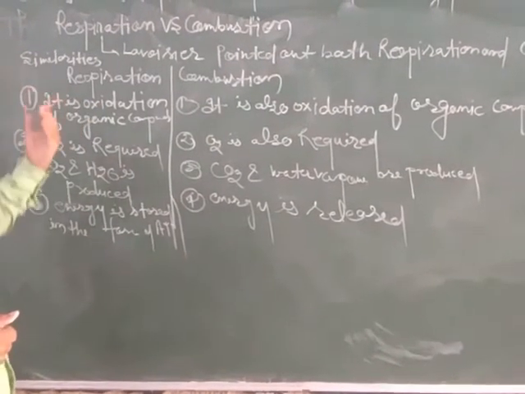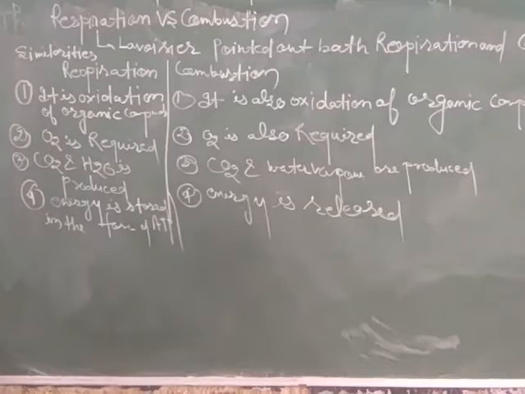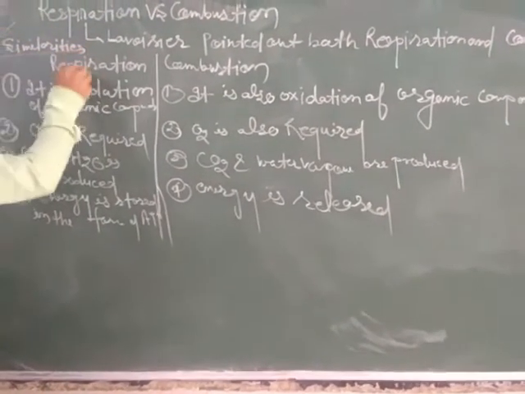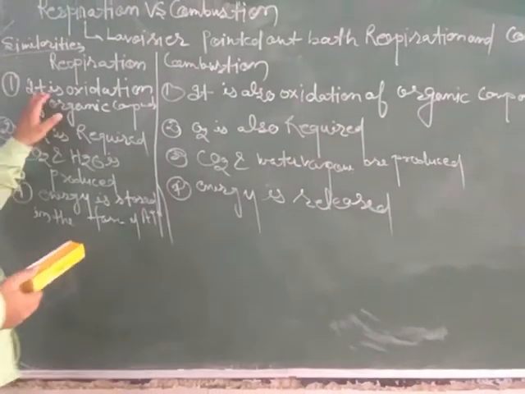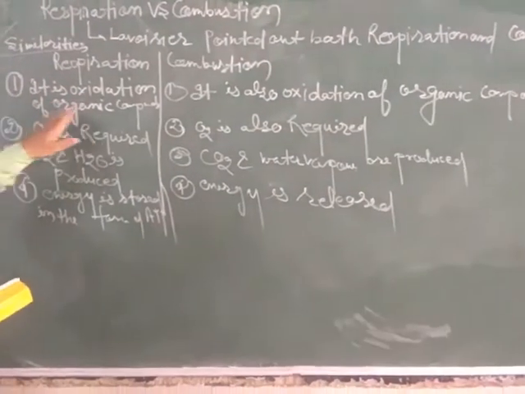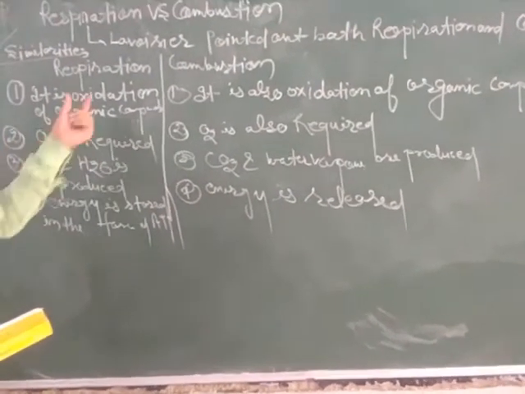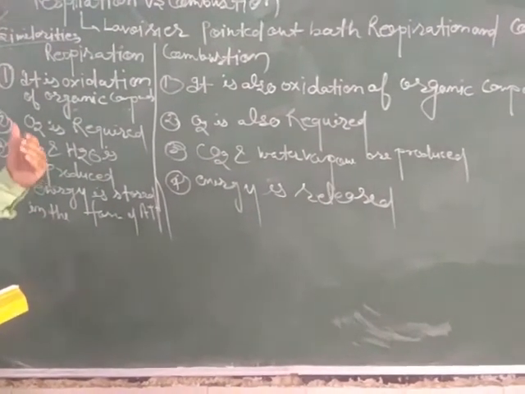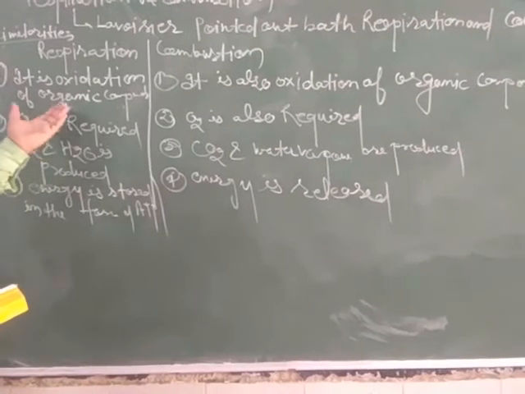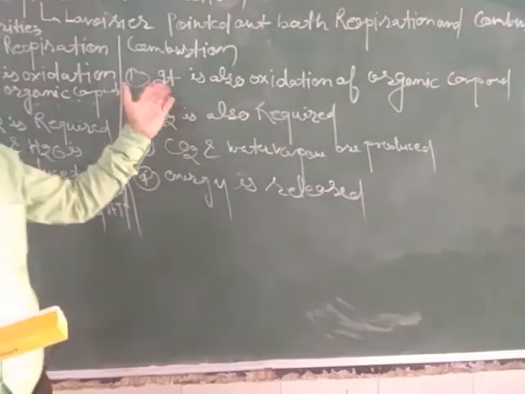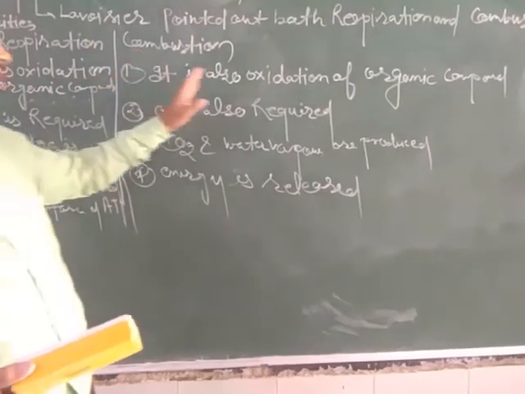Now we will discuss the similarities and differences between respiration and combustion. On the basis of similarity, we can compare them. Respiration is a catabolic process, meaning oxidation of organic compounds takes place. Oxidation is a process in which oxygen is added to a substance to form a new product. So respiration is the oxidation of organic compounds, and combustion is also the oxidation of organic compounds.